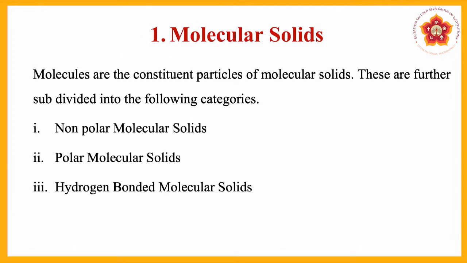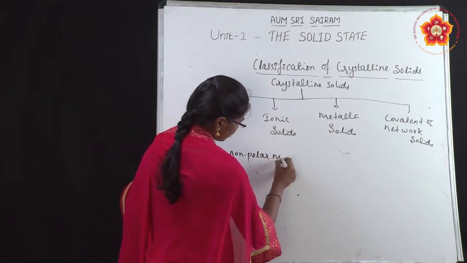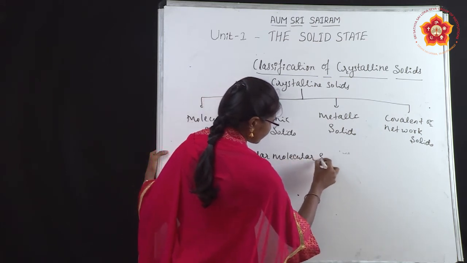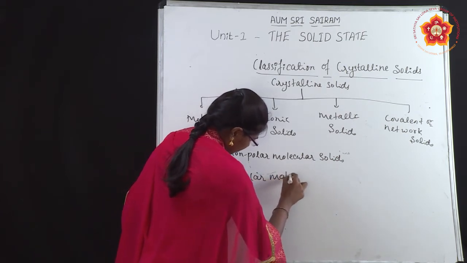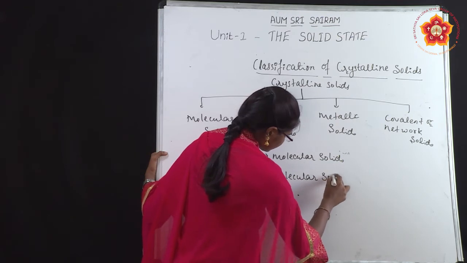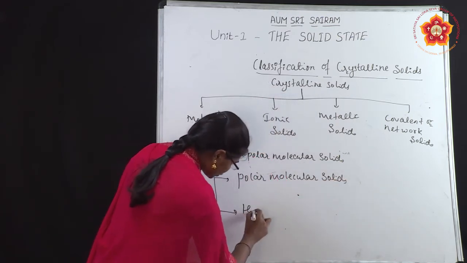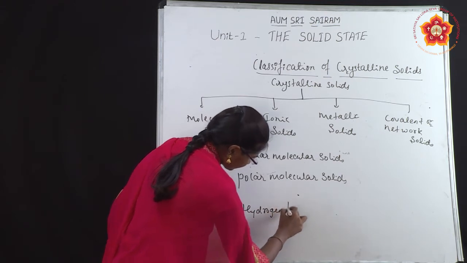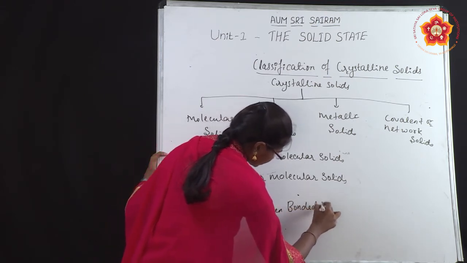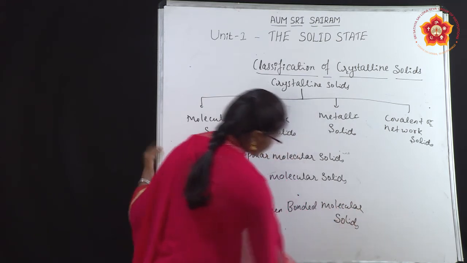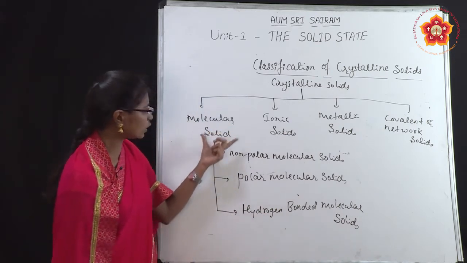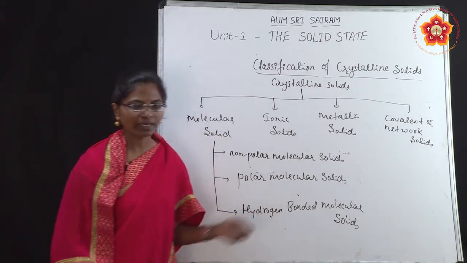Molecular solids are again subdivided into three types. First one is non-polar molecular solids, second is polar molecular solids, third one is hydrogen bonded molecular solids. So these are the three types of molecular solids. Now we will study one by one in detail.